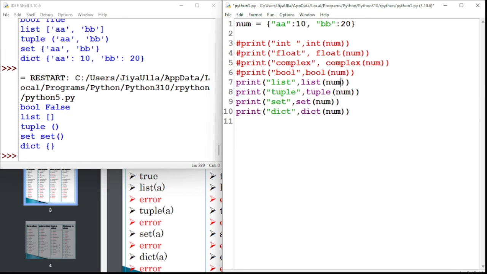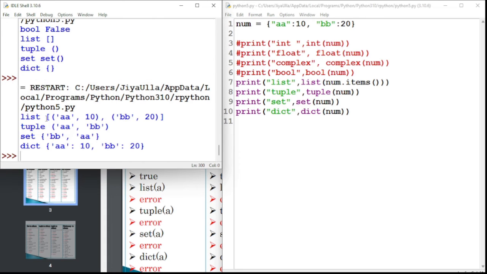List: I will take the help of the operator. Let's say nums dot items, nums dot items of parenthesis. Then it will be converted into an iterable and it will be stored in the list. Let's see, if I run this file, then you can see it is converted into list and it is giving me error. Are you getting how we are able to convert this dictionary into a list data type?